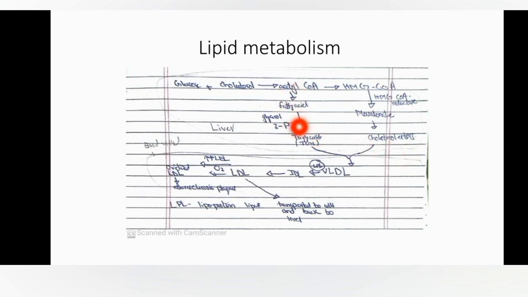Here, acetyl coenzyme A is converted to fatty acid, and glycerol 3 phosphate to triglycerides, and these both combine to form very low density lipoprotein, and then it is converted into IDL and IDL into LDL, and this process takes place in the blood vessel. When LDL is formed, it is transported to the cell, and excess LDL is transported back to the liver in the form of HDL. But when there is excessive LDL in the blood vessel, it is oxidized by oxygen and converted into oxidized LDL, and it forms cholesterol plaques, and this causes atherosclerosis.